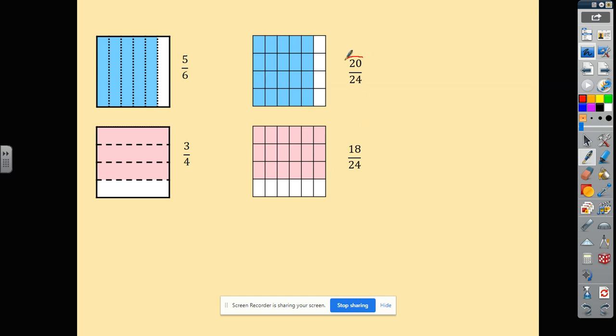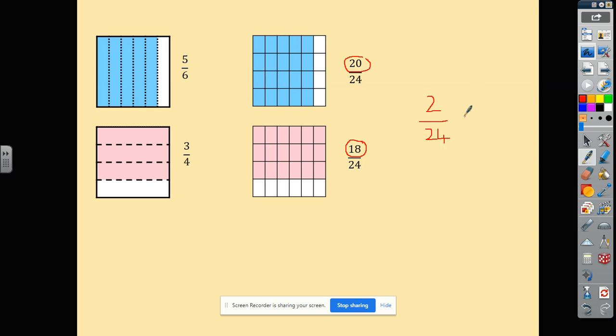Well, what's the difference? So I'm looking at this part here because they're both split into 24ths. So what's the difference here? Well, there's 2 different. So I could say, well, that's 2 over 24. So I know that 3/4 is 2 24ths smaller than 5/6, or that 5/6 is 2 24ths bigger than 3/4.